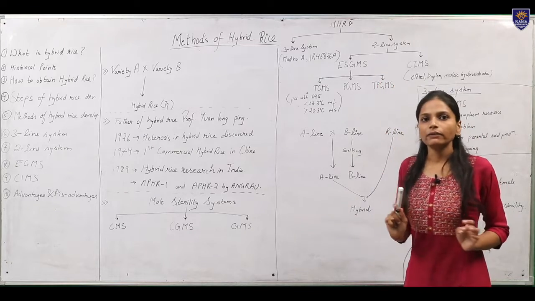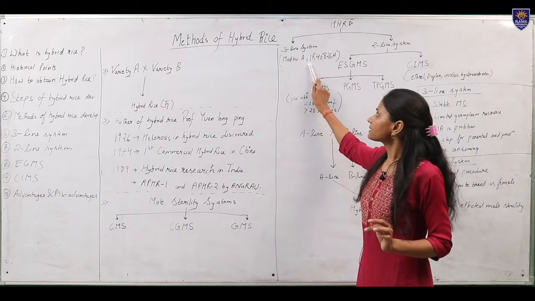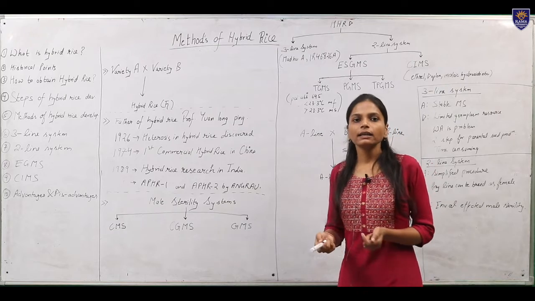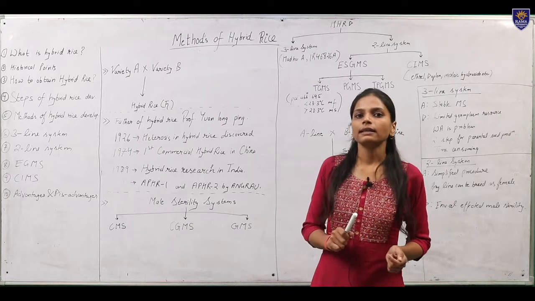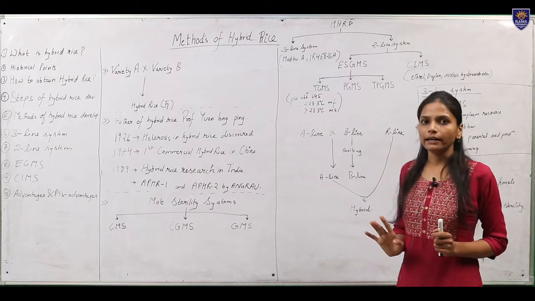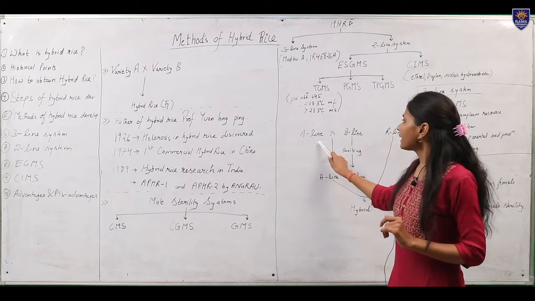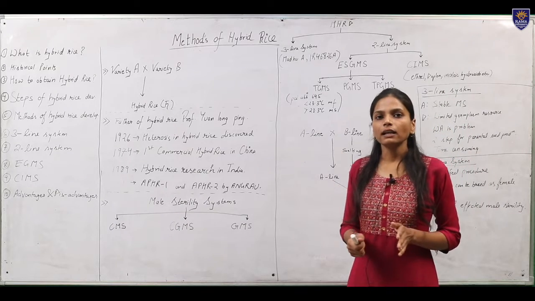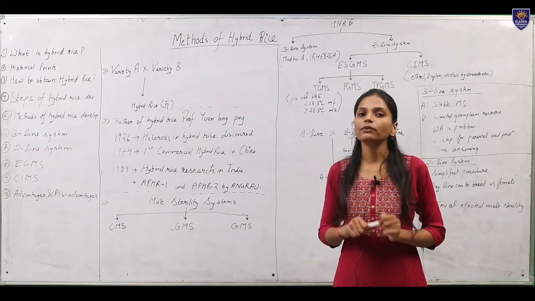We will take them one by one. In case of 3-line system, as the name indicates, there is the involvement of 3 lines, that is A line, B line and the R line. A line is the male sterile or seed parent or the female line.